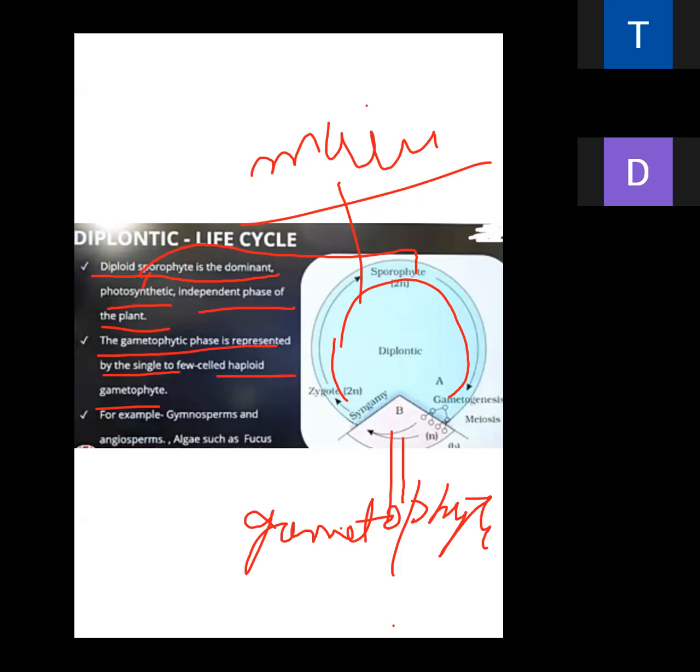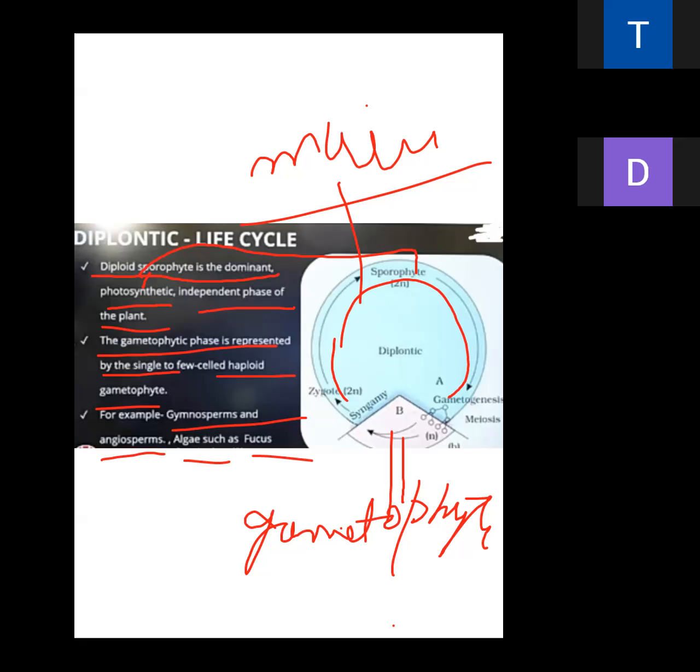Is it clear? Gametophyte. For example, gymnosperm and angiosperm, alga such as Fucus. Diplontic life cycle, in which type of species does it exist? Gymnosperm, angiosperm, alga such as Fucus. These are the examples of the diplontic life cycle. That is very, very important.